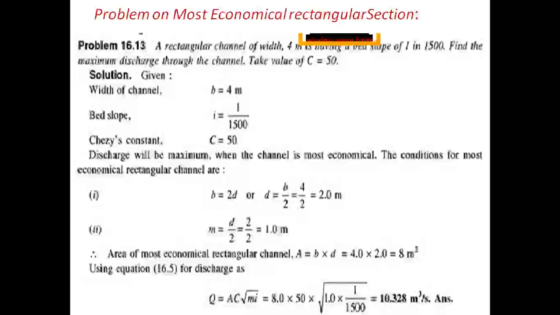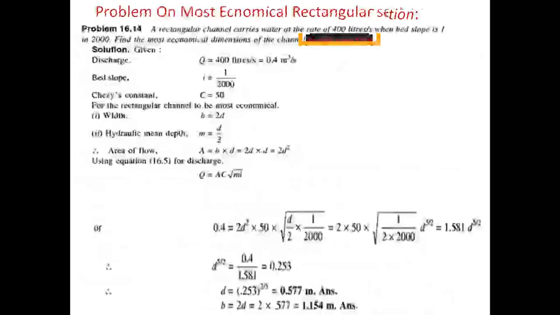Next model problem we are going to see: a rectangular channel with a given discharge. In the previous problem, the dimensions and the bed slope of the channel were given, along with Chezy's constant, and we found the discharge. But in this problem, the discharge value is given, along with the bed slope 1 in 2000 and Chezy's constant.